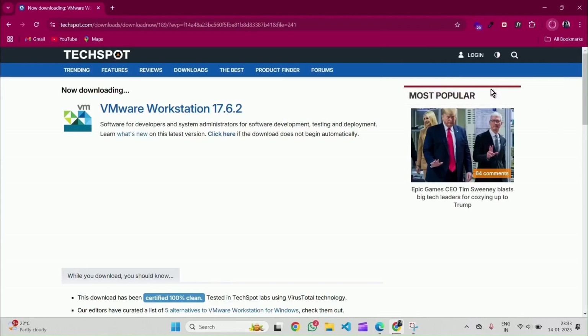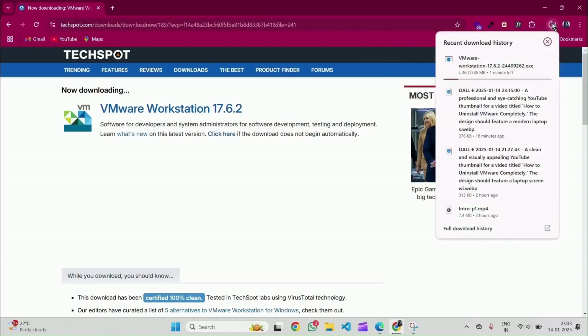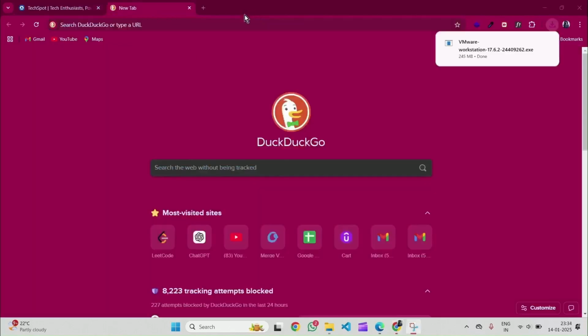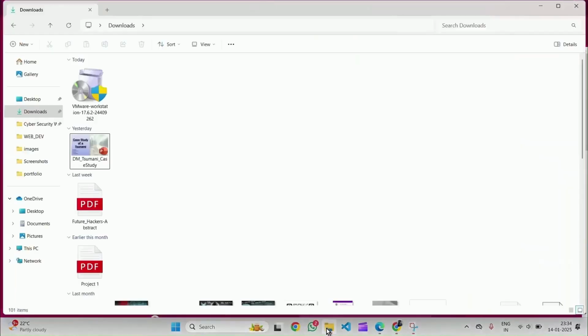Here we can see that the download has started. Now we need to wait patiently until the download is complete. This may take a few minutes depending on your internet speed. We can see that the file has been downloaded successfully. Double-click on it to launch the installer.